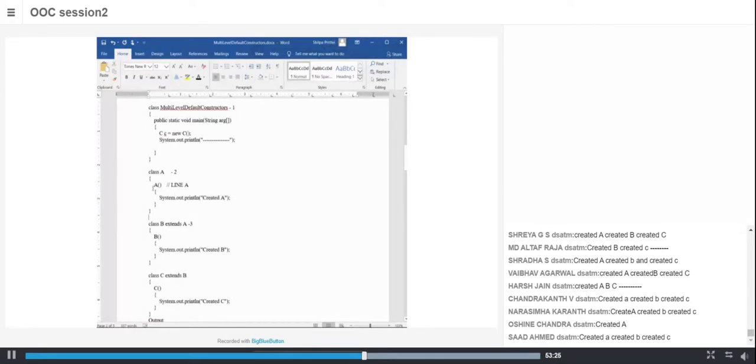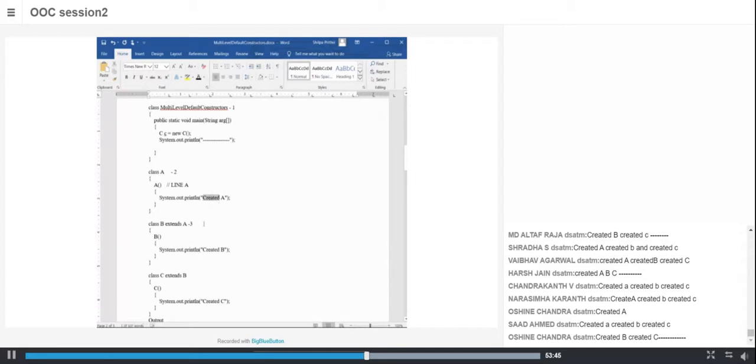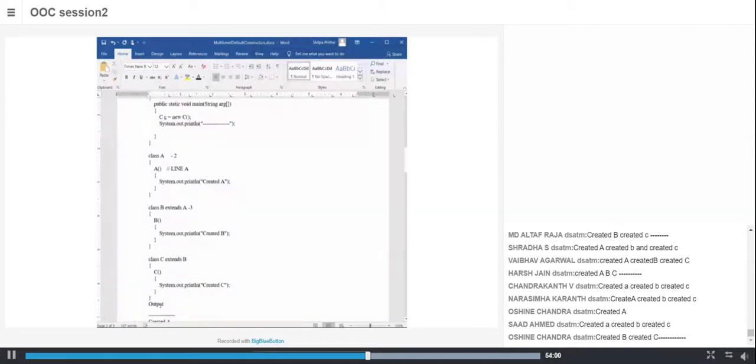Once it is finished with the execution of the constructor of A, it comes back to the previous statement it executed, that was B. So B's superclass constructor is over, and its own statement will print created B. First it printed created A, then created B. Now this was called in turn by C, so it will print created C. This is the last statement, so it finishes its execution and comes out.